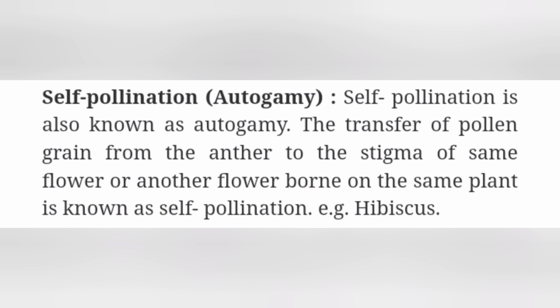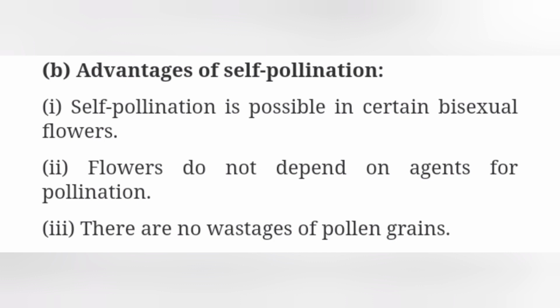Example, hibiscus. Option B, advantages of self-pollination. First point, self-pollination is possible in certain bisexual flowers. Second point, flowers do not depend on agents for pollination. Third point, there are no wastages of pollen grains.